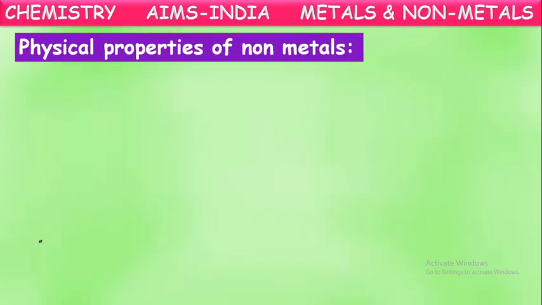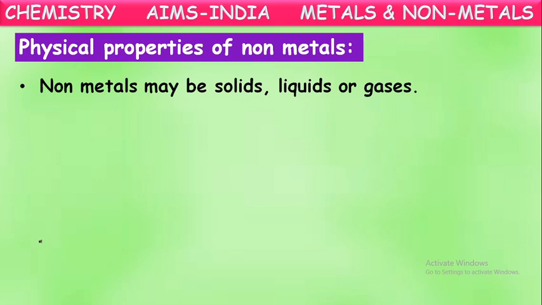Next, properties of these non-metals. First, let us talk about the physical properties of non-metals. As we said, non-metals generally have properties which are opposite to metals. We say non-metals may be solids, liquids, or gases. Some non-metals exist in the gaseous form, some are in the liquid state, and even some non-metals are available in the solid state also.